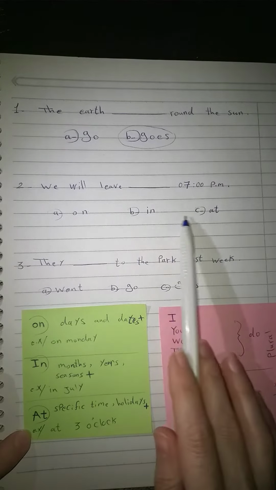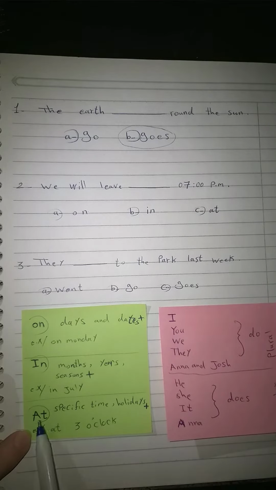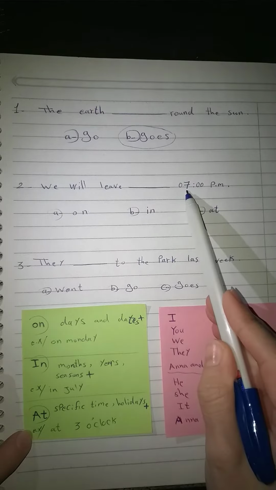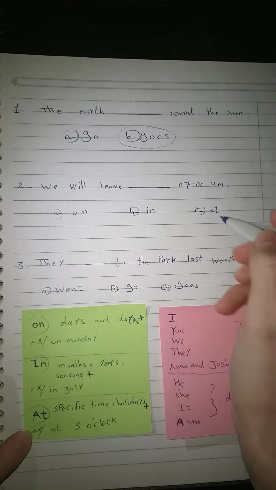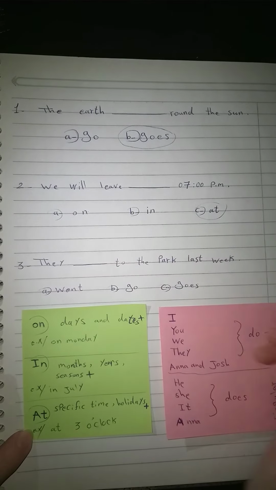Do we have any months here or season or years? Of course no. So at comes with specific time or holidays. For example, at 3 o'clock. What I have here is 7 p.m. So at comes with time. We will leave at 7 p.m.